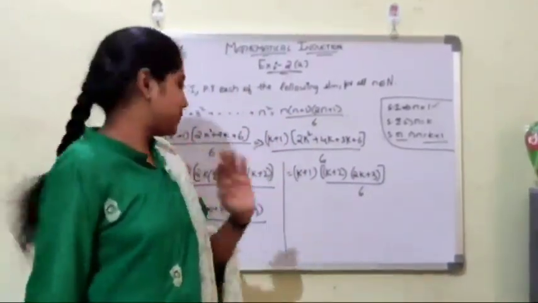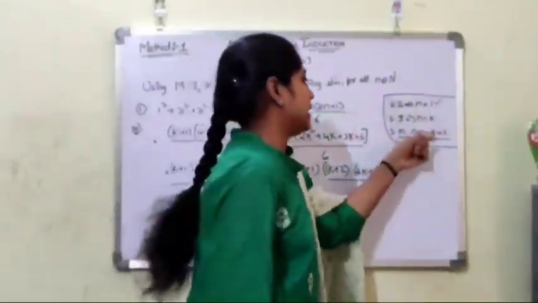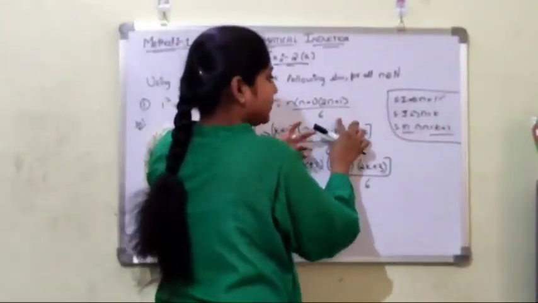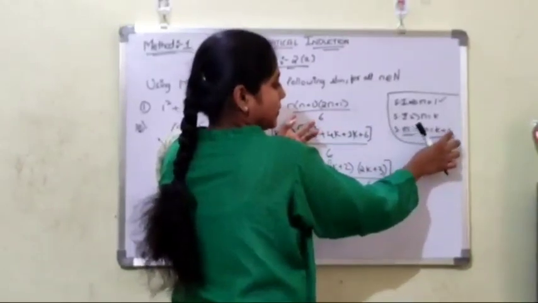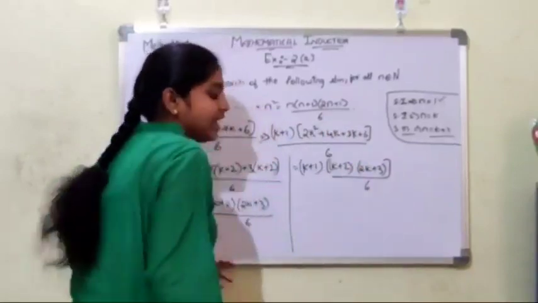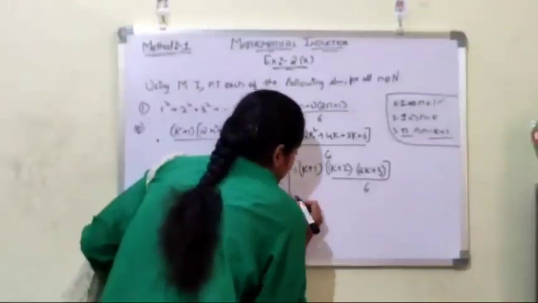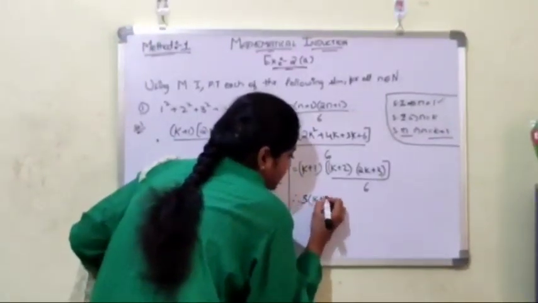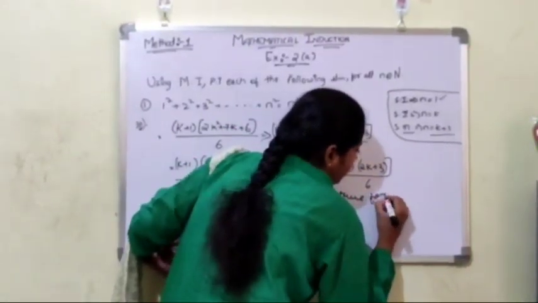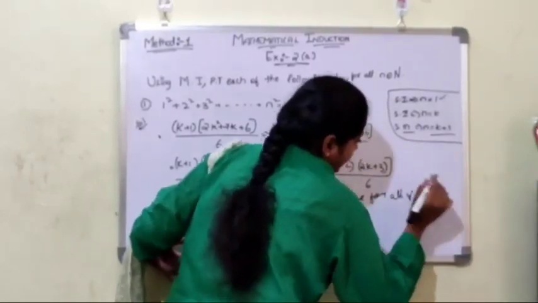Okay, what was our target? We have to prove that n equals 1, then n equals k, and n equals k plus 1. Now this is our question. This is our RHS value. We have to place k plus 1 here in the place of n. Now we got it as it is by placing here. Now we will write a last step which carries half mark. That is, therefore S of k plus 1 is true, is true for all n belongs to capital N.